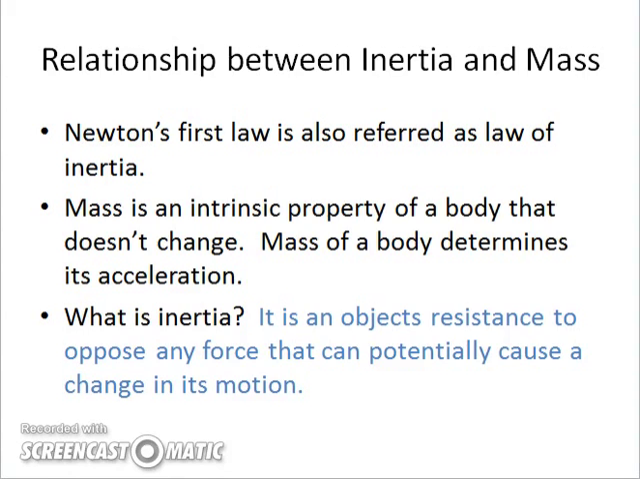Students very often confuse inertia and mass. As I have already said, mass is the amount of matter in an object, while inertia is the laziness of an object that resists any change in its state. Therefore, the more massive an object, the more inertia it will have.